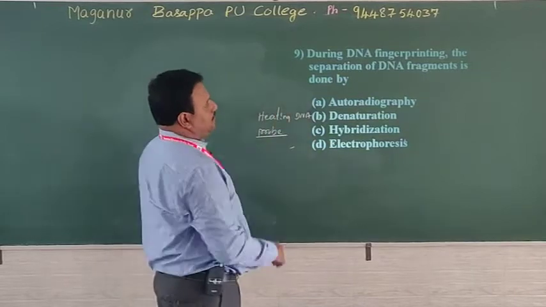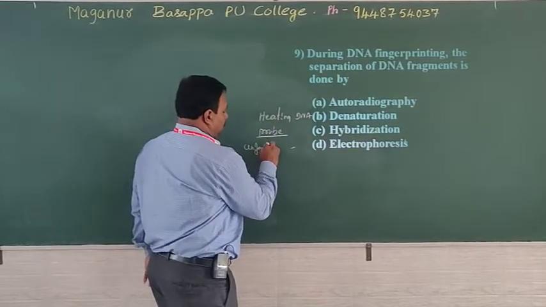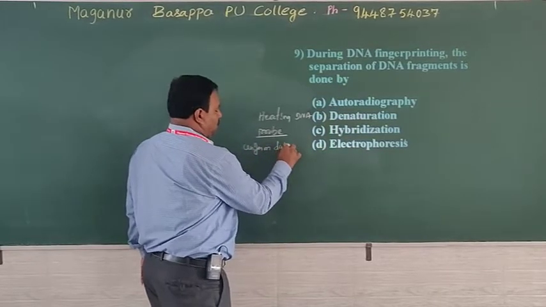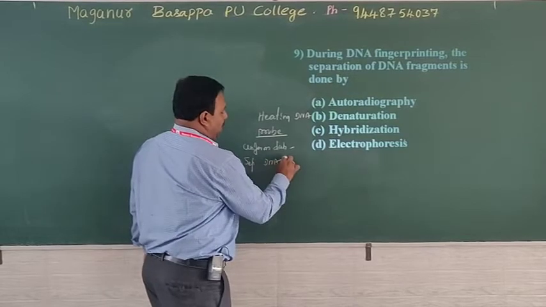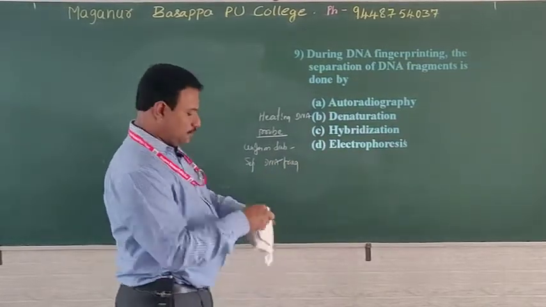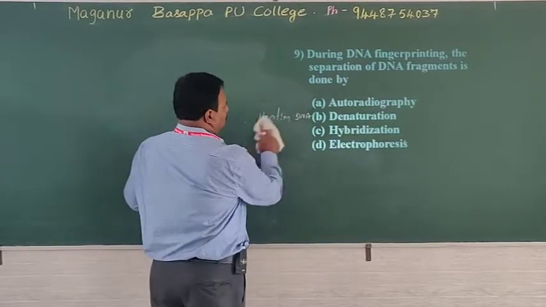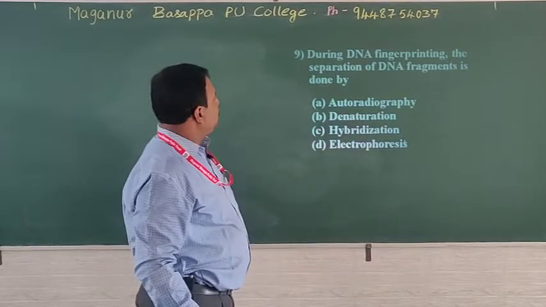Electrophoresis, the same. That means uniform distribution or separation of DNA fragments is nothing but gel electrophoresis. More questions you will learn in biotechnology units.